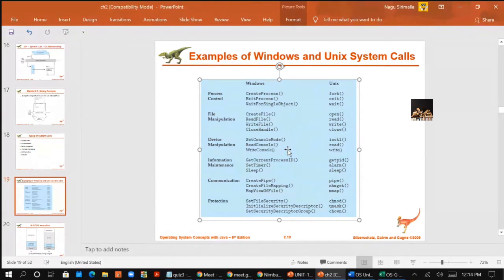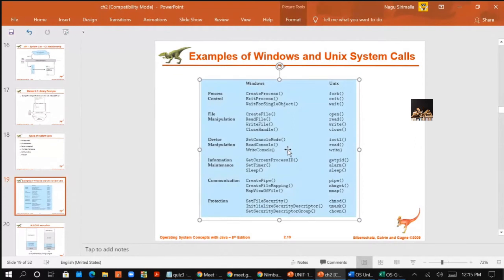Next, about information maintenance. The purpose of this is transferring information between the user programs and the operating system, right? What these kinds of system calls will do is simply transfer the information between the user programs and the operating system, right?